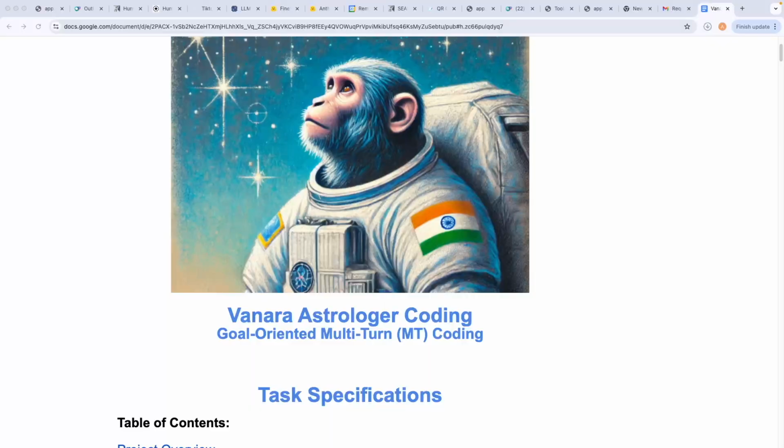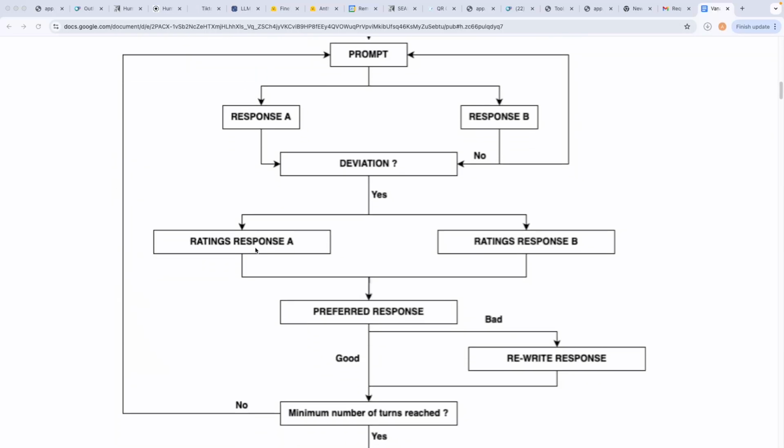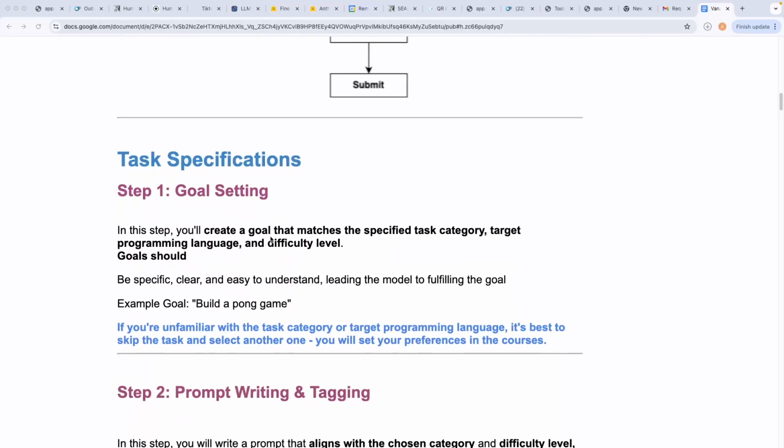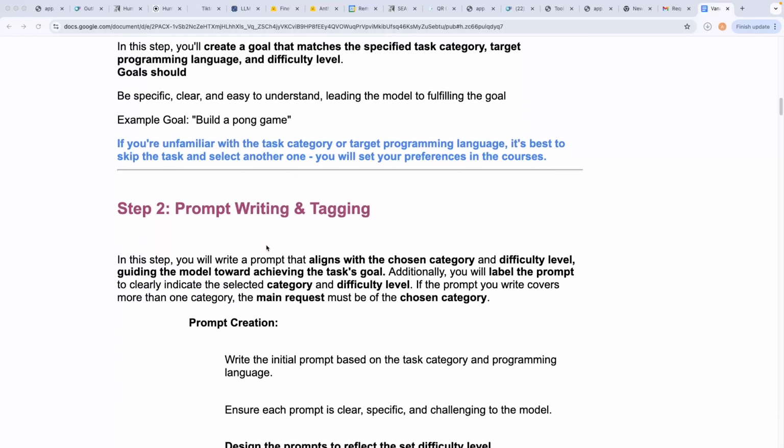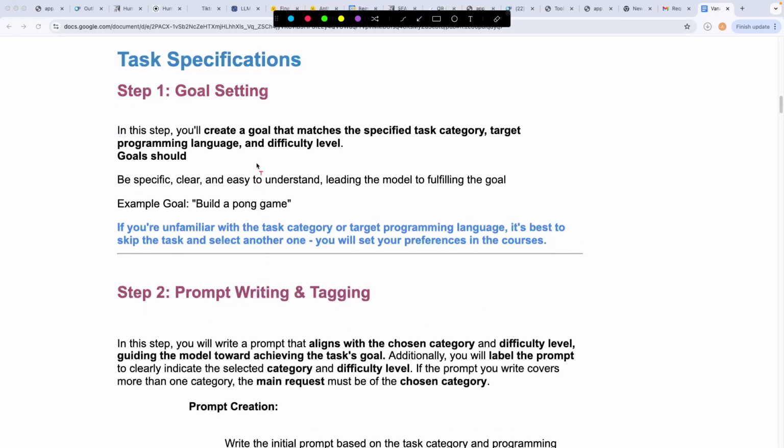Hi everyone. In this video, we are going to cover the detailed documentation of the Warner Astrology project. We've already gone over this workflow chart in the last video. Now let us discuss the goal setting and the prompt writing parts. So firstly, the goal is very vague, not at all specific.